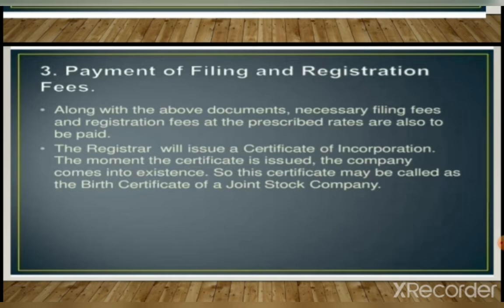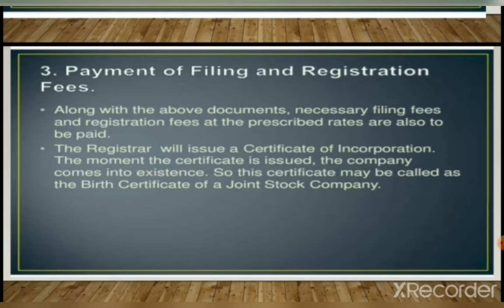After the required documents are submitted and fees paid, the registrar of the company scrutinizes all the documents. If the documents are found to be in order, the name of the company is entered in the register. Then the registrar issues a certificate of incorporation in favor of the company. This certificate gives birth to the company with a separate legal entity. A private company can commence its business just after getting a certificate of incorporation.